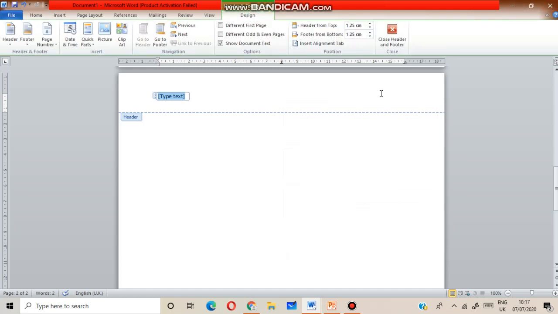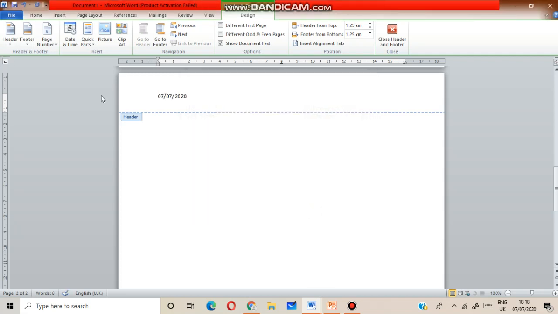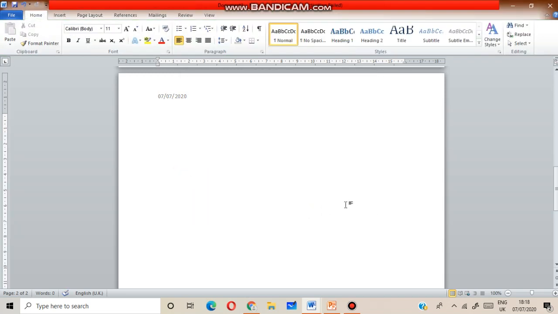In design tab, you can see date and time option. Select any format using this option. Okay. Then double click on the page for removing header and footer.